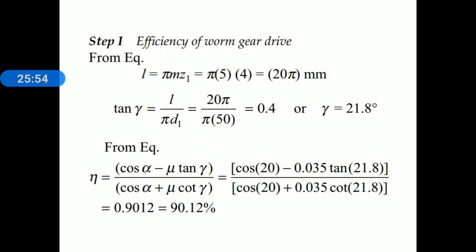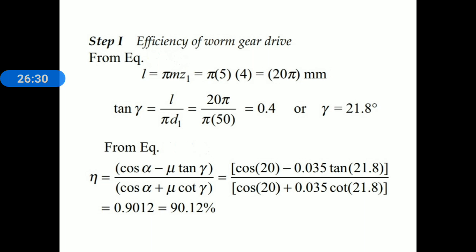And therefore we use the relation for lead angle. Tan gamma is equal to Z1 by Q. Z1 is 4 divided by Q is 10. We get 0.4, and take tan inverse of 0.4, and we get the value of gamma is equal to 21.8. Now here we use the relation of efficiency. Efficiency is equal to cos alpha minus mu tan gamma divided by cos alpha plus mu cot gamma.